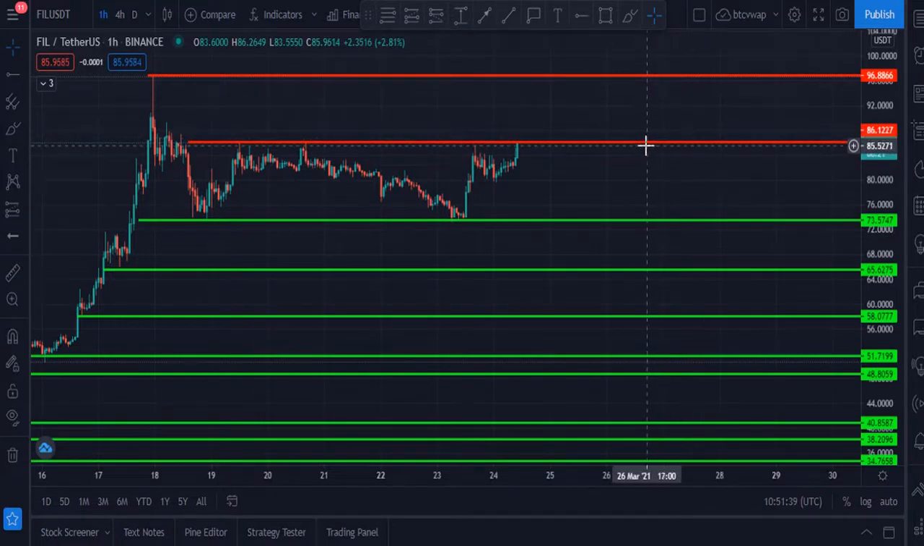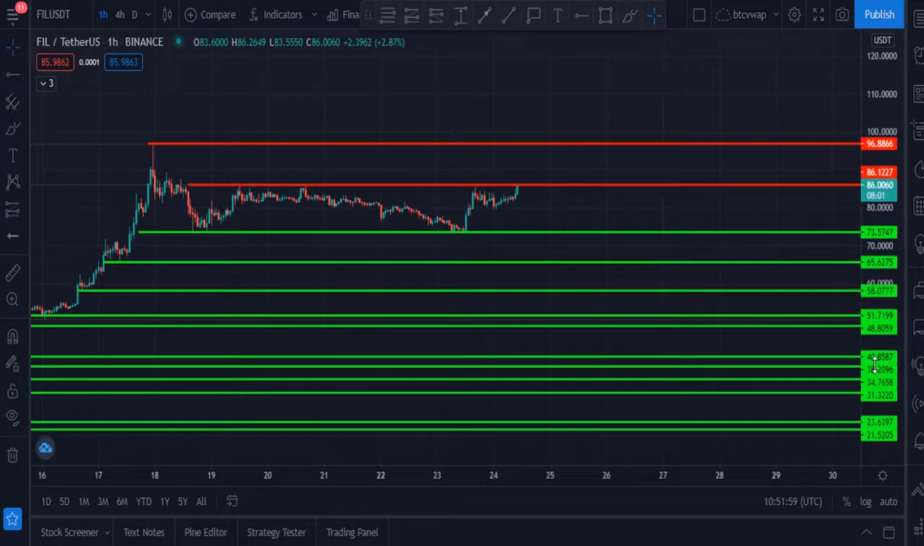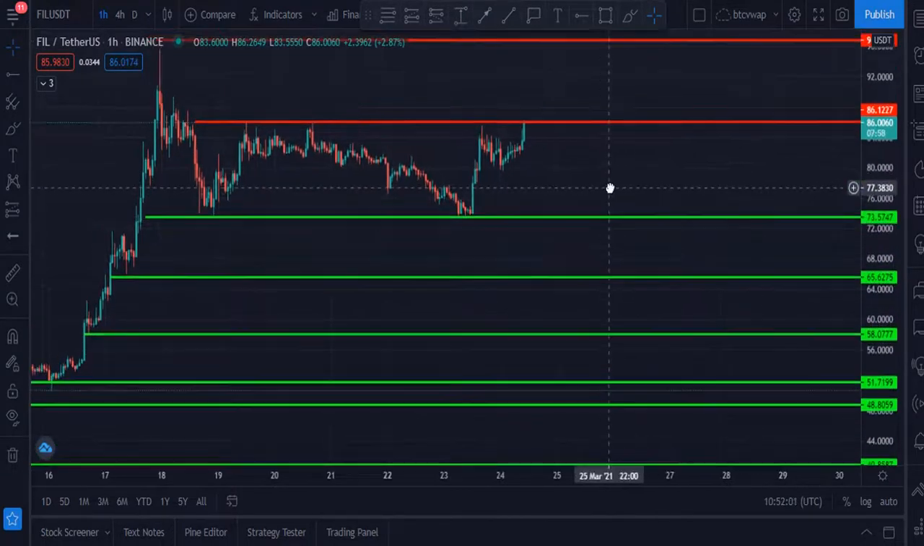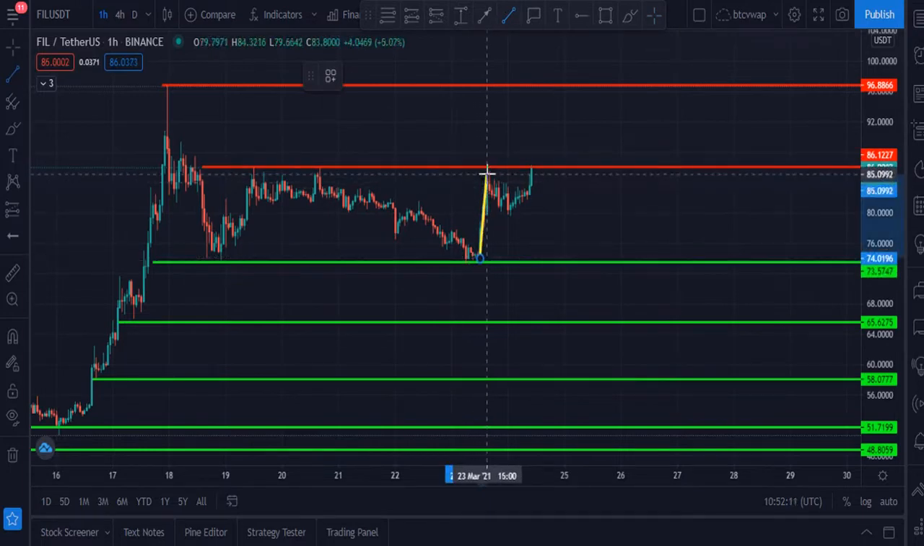This is the horizontal resistance. It is currently at $86. It is facing horizontal resistance at the $86 price level, and the all-time high of this token on this chart is $96.8, which is a horizontal resistance too. These green lines are support lines for this token. Let me tell you my first target. It is currently breaking this horizontal resistance and it is very much bullish right now. It is creating a bull flag and now it is breaking this bull flag.